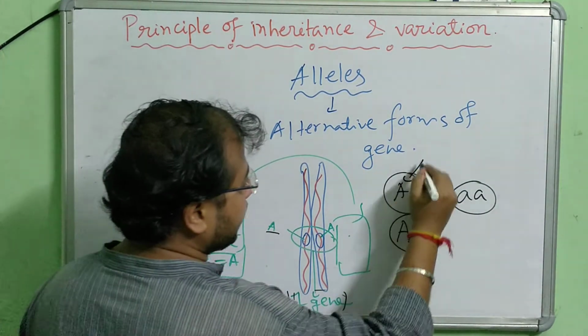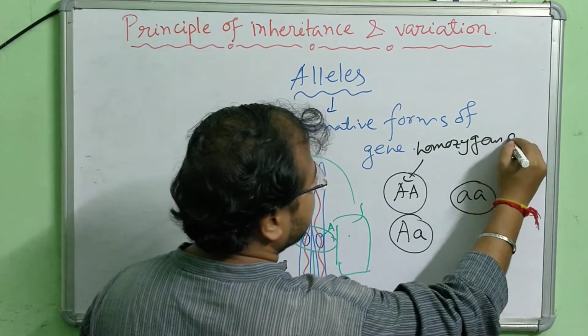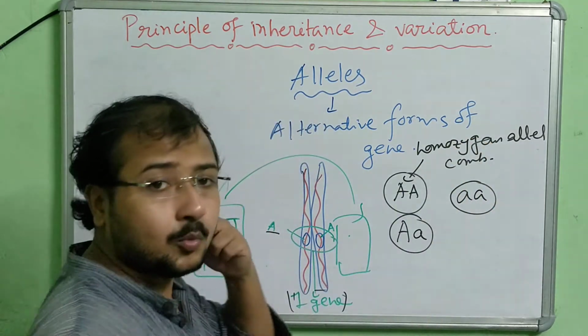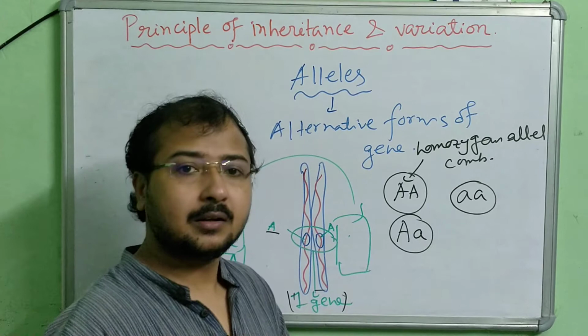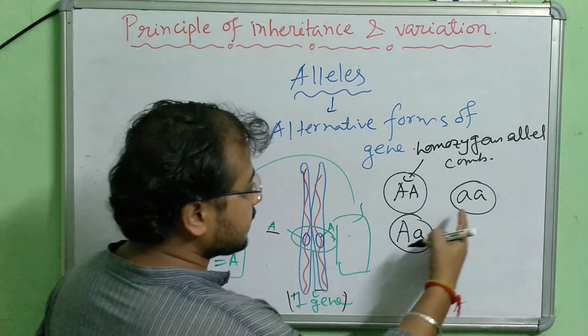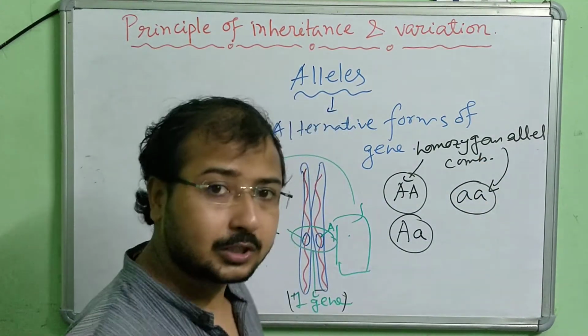This one is known as homozygous allele combination. Homozygous means similar. So in homozygous allele combination, both are capital A, so both alleles are 100% similar. In this case, this is also homozygous allele combination because both are small.